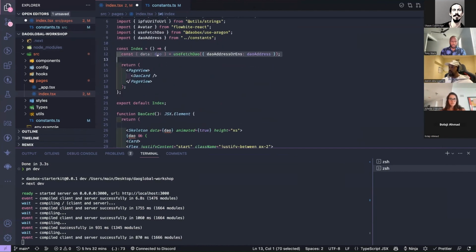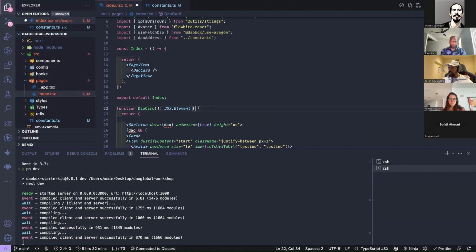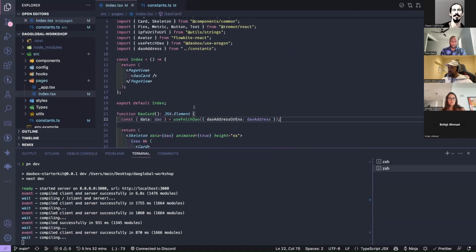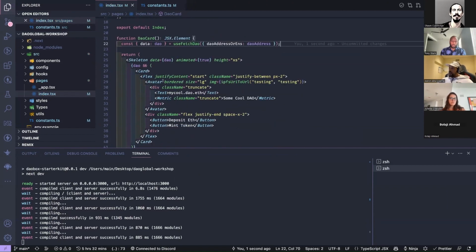And we're going to take that hook from index and put it into this component here. What we're doing is calling useFetchDAO, we get back this data object and we're renaming it to DAO. And we're saying, if the data is loaded, we're going to render the card with the stuff in here. But we still haven't used the DAO data here.